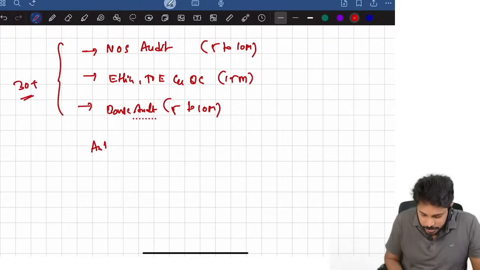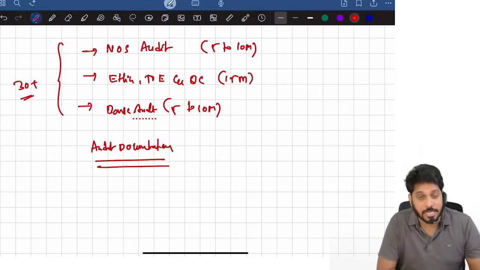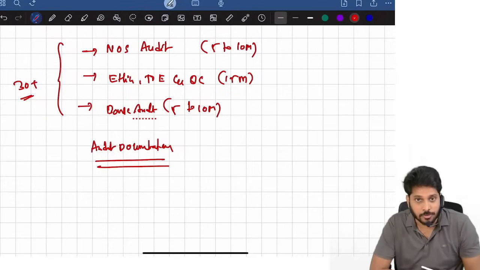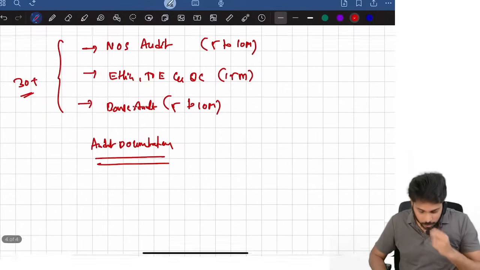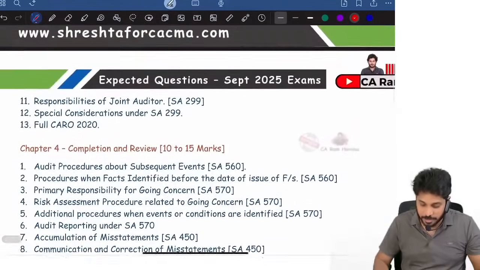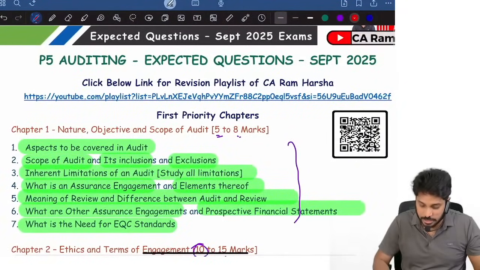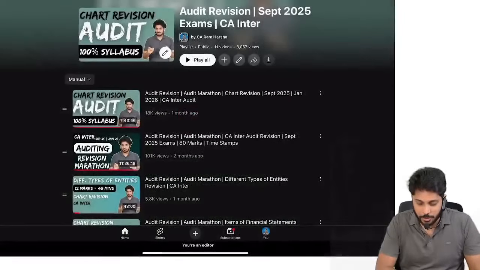Now we are going to discuss audit documentation. Now many students are asking, what is tomorrow's schedule? I will show you this expected questions PDF. Here there is a link, or you can scan, or you can just click on this link. You will be routed here.